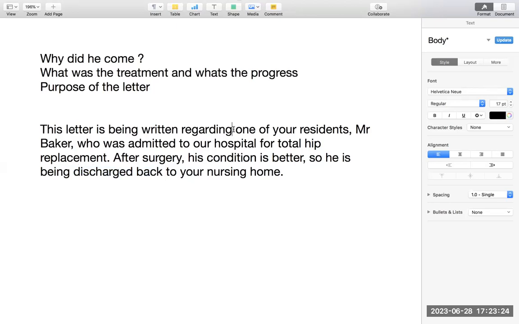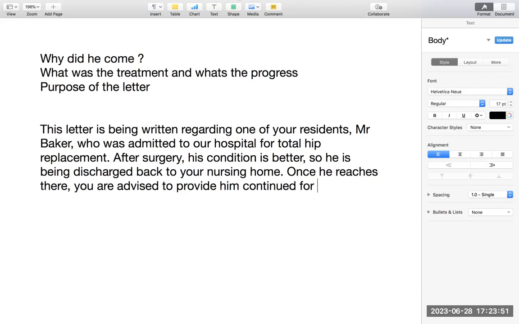One punch of this letter is that he is one of your residents. The second punch of the letter is he is being discharged back to your nursing home. Once he reaches there, you are advised, because we can advise them since these are nursing homes, you are advised to provide him continued care for speedy recovery. That is the point we want to tell.